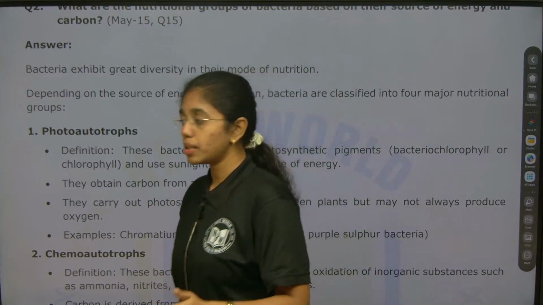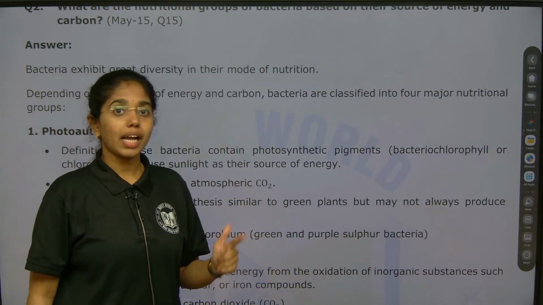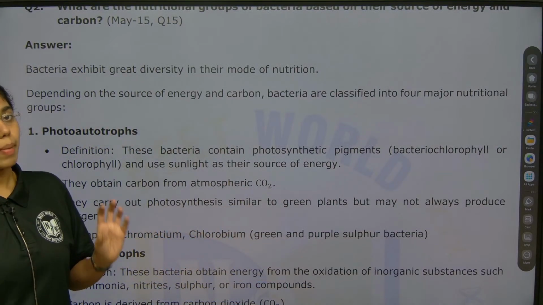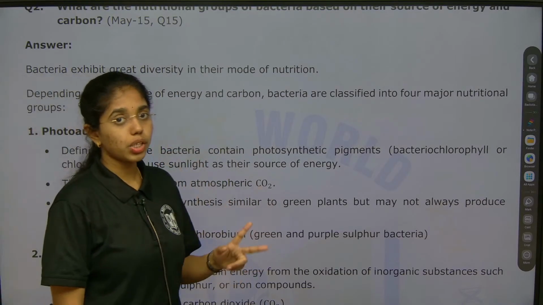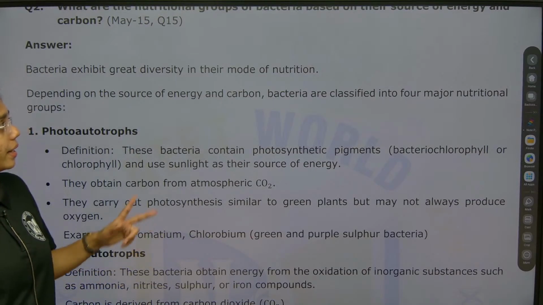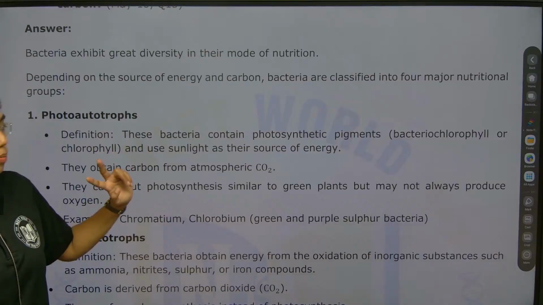Bacteria exhibit nutritional diversity, respiration diversity and metabolic diversity on the whole. Remember that in the objective perspective as well.